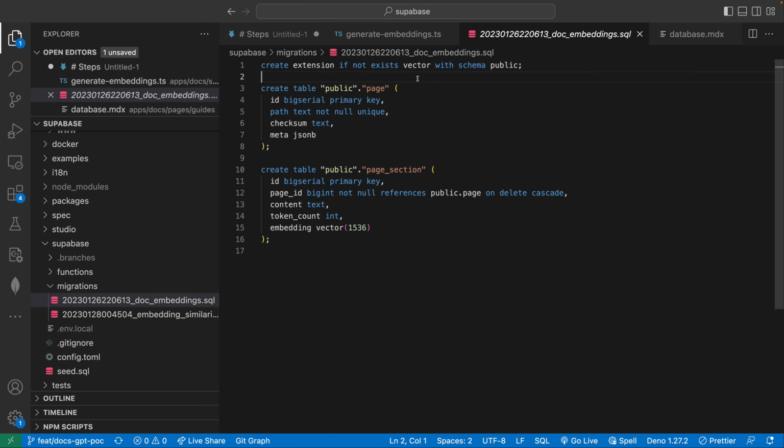So to actually use pgvector, after installing it on your database, you'll need to call this line of code if you haven't already, which basically tells Postgres to create this extension, in this case, if it does not exist, vector.